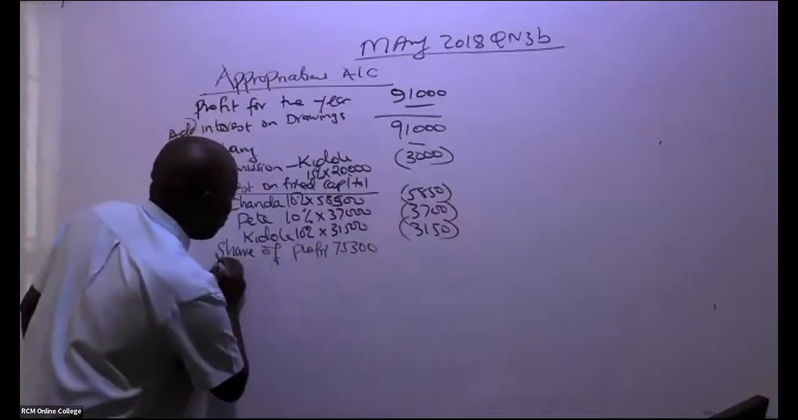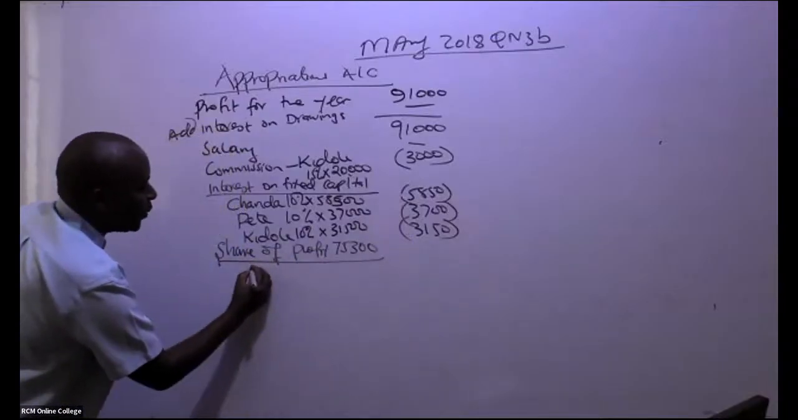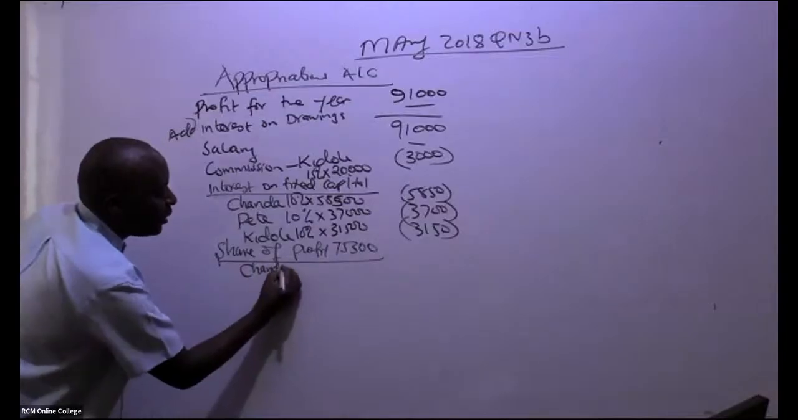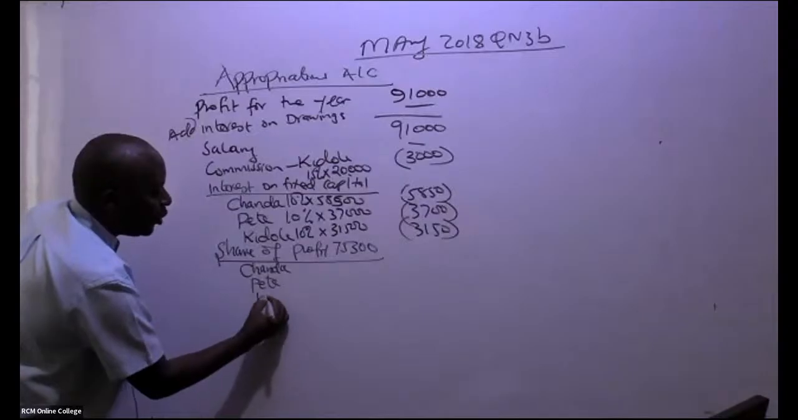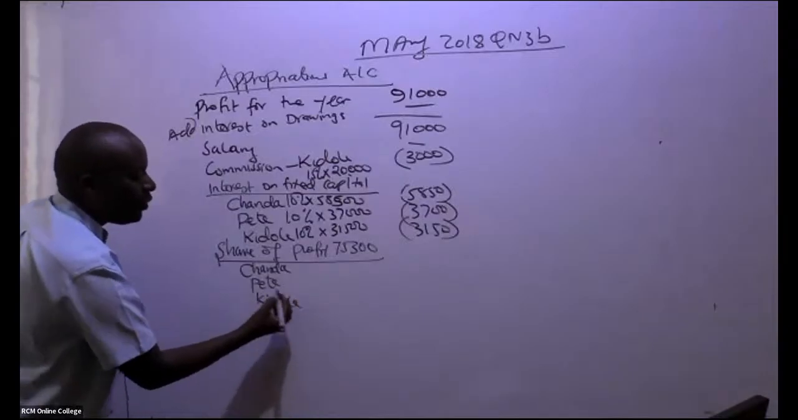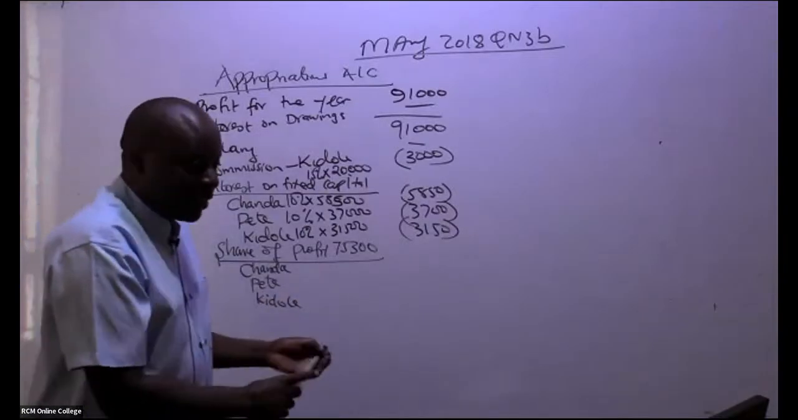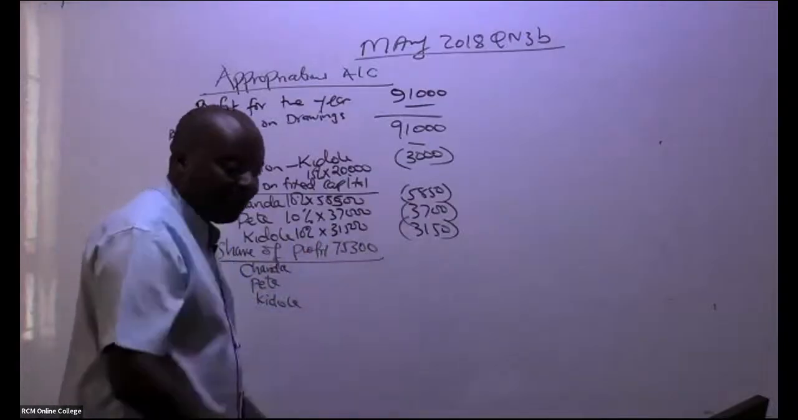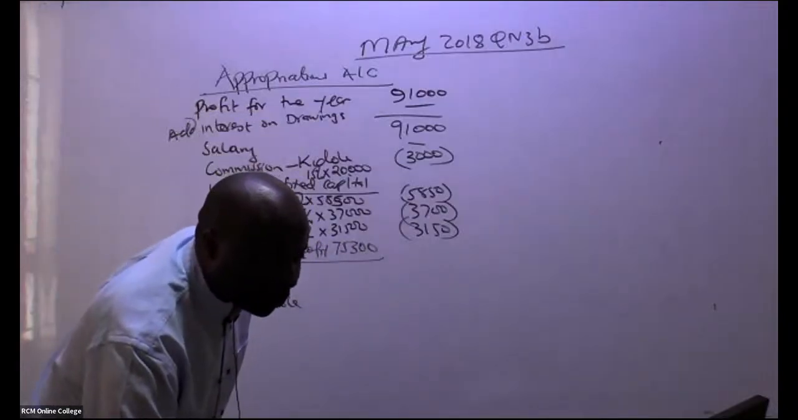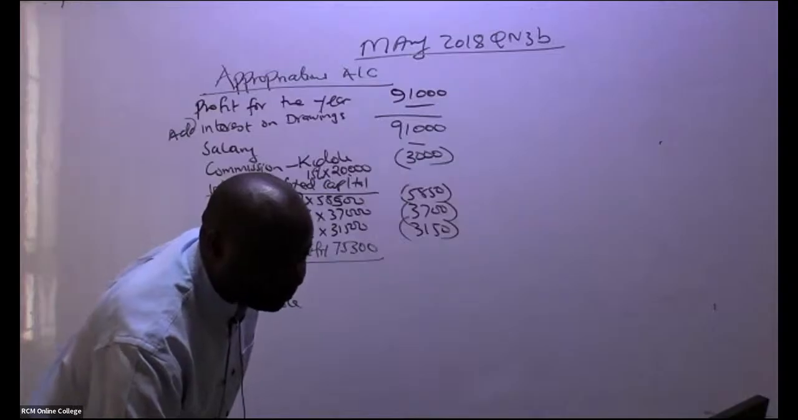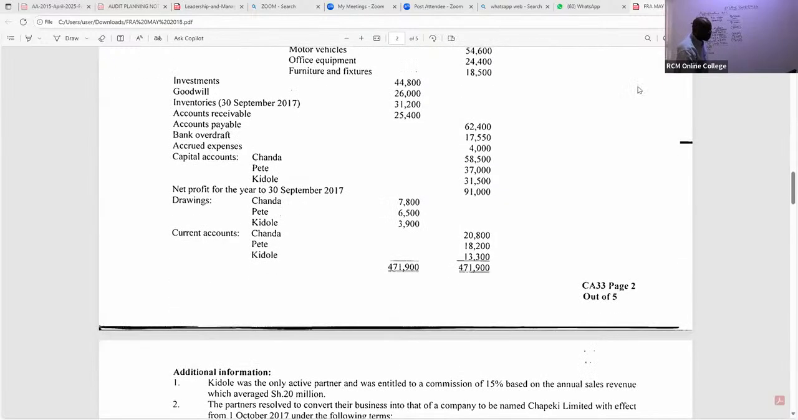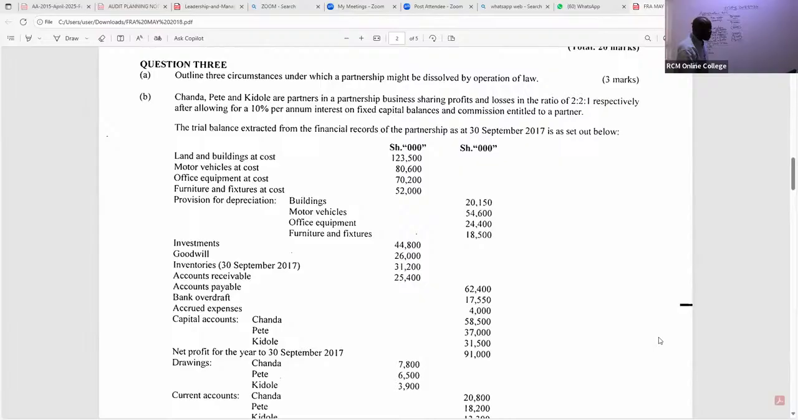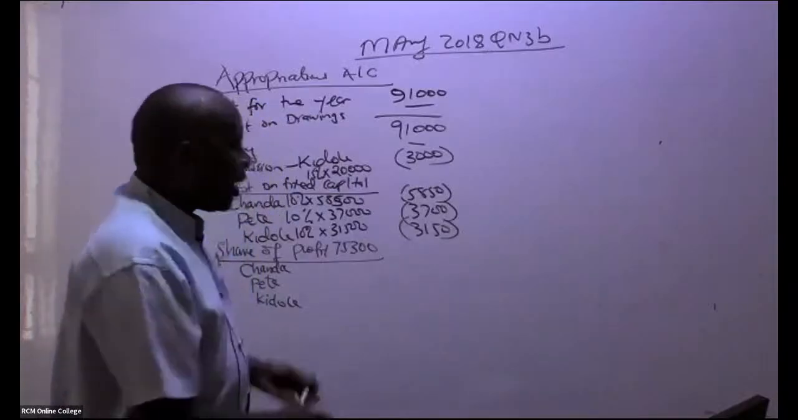So remember, we have again the three partners. So we have here Chanda and the other partners, and they have given us the ratios of sharing these profits. At times there are losses, remember. So are you able to see the ratios? The ratios that we have here for sharing are 2:2:1.